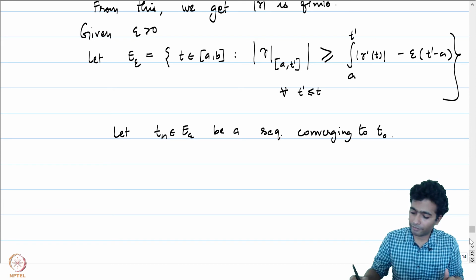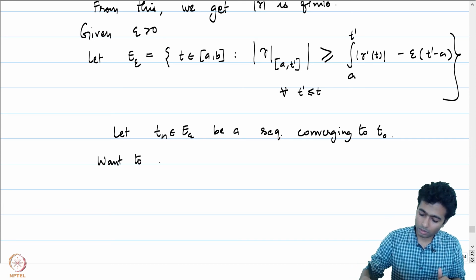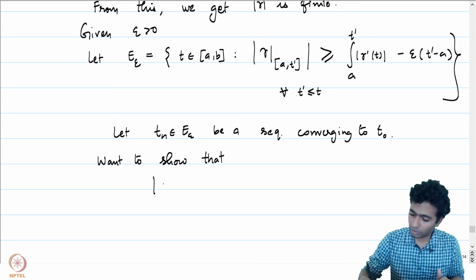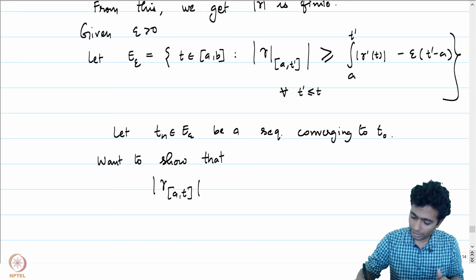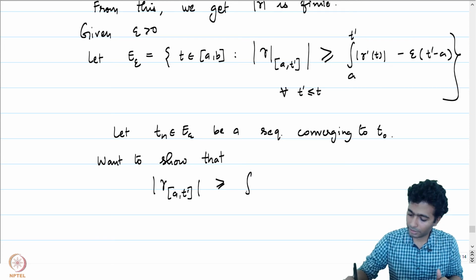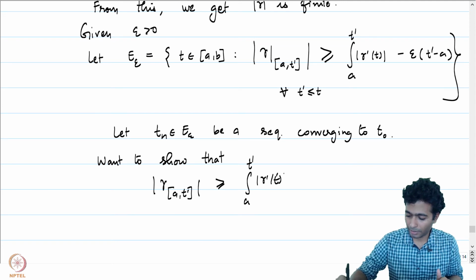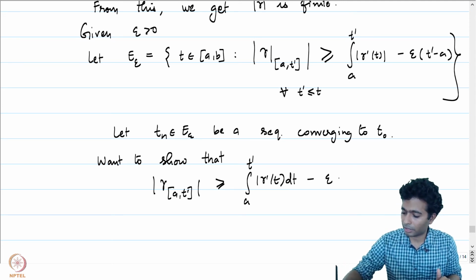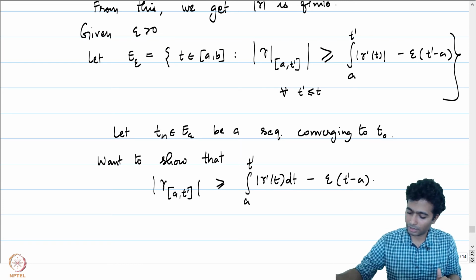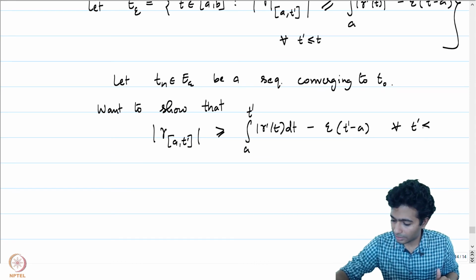To do that, we want to show that the arc length of gamma restricted to [a, t'] is greater than or equal to the integral from a to t' of |gamma prime t| dt minus epsilon times (t' minus a), for all t' less than or equal to t naught.